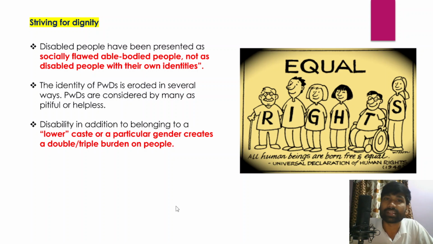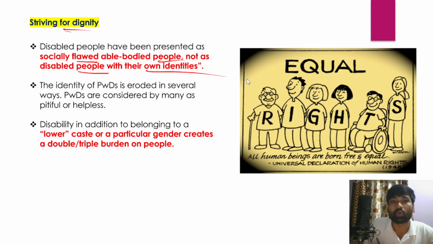Hence, there is a need that these educational institutions should take this issue very, very seriously, and they should develop the infrastructure, and they should also properly implement and put in place the standards, and that will benefit persons with disabilities, and they will not face the discrimination that they are currently facing. And in fact, persons with disabilities are also striving for the value of dignity, because disabled people as of now have been presented as a socially flawed group of people, and socially flawed compared to able-bodied people, and not as disabled people with their own identities.